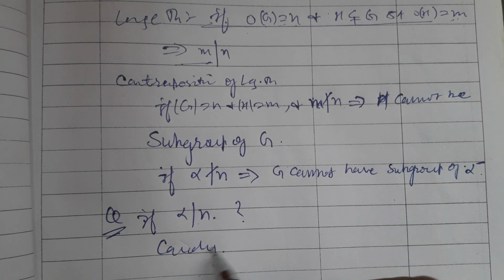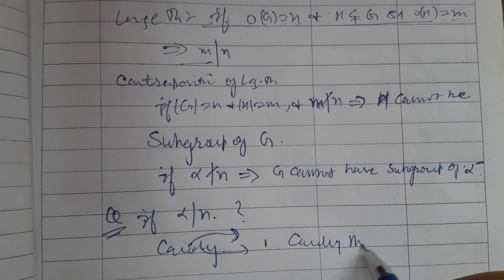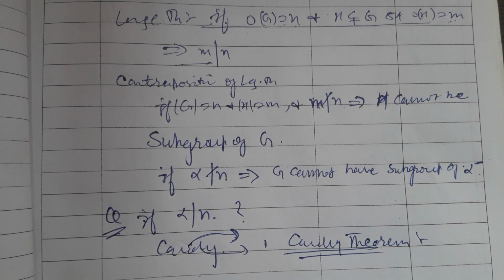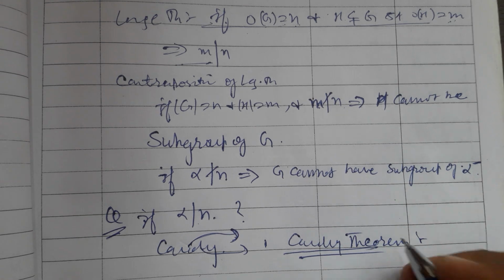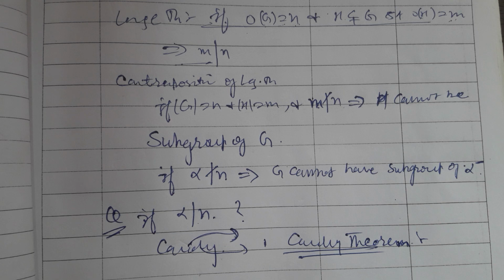the statement given by Cauchy, which the world now calls the Cauchy theorem. This theorem has great importance in group theory, and we know that the converse of the Lagrange theorem does not hold. Why? If m divides n, we cannot say that there exists a subgroup of order m.